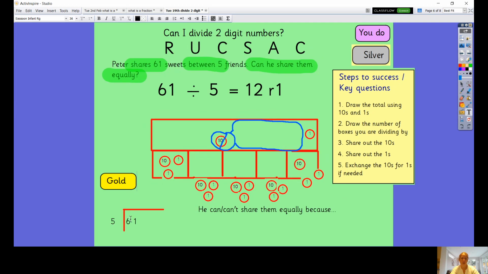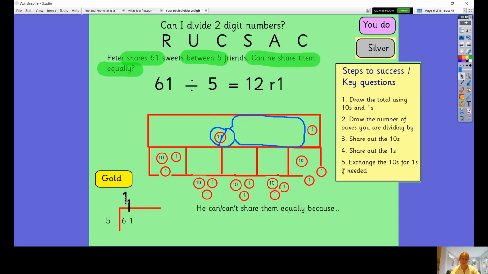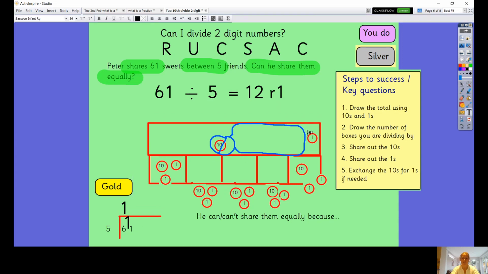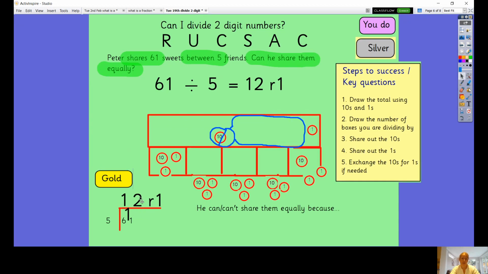So we do 5, 5s into 6. We can make 1 group of 5 out of 6, and then we'd have 1 left over. Goodness, these are all rather large. And then my 1 left over goes there in the front of the ones. And then how many groups of 5 can I make out of 11? I know I can make 2. And then I would have 1 left. So I can see I've checked my answer using the bus stop method, and if I use the bus stop method first, then I can check my answer using the sharing method.